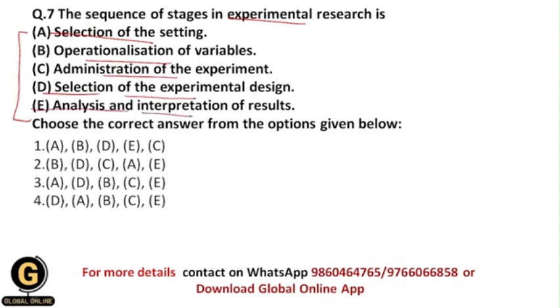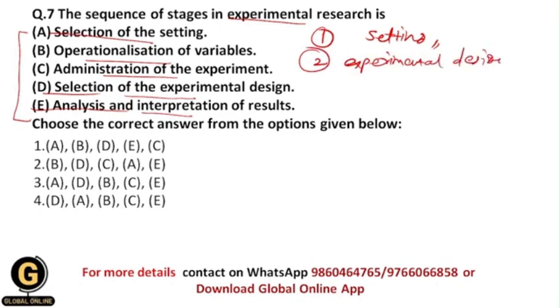So basically your first stage should be selection of the setting, because you should have the proper setting, and you should assign the proper setting, in which environmental condition or in which controlled environment you are going to do your experimental research. So first of all, select the setting. Then second is the selection of the experimental design. The experimental design is nothing but the outline through which you are going to do your whole research process.